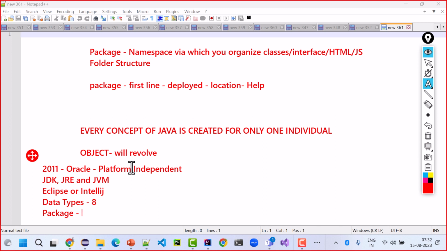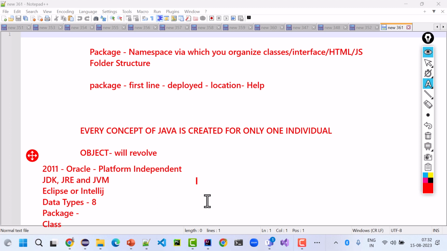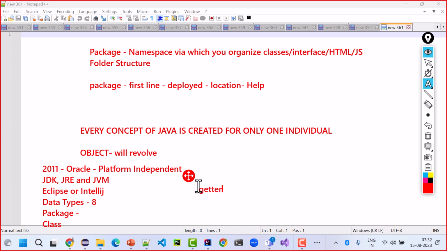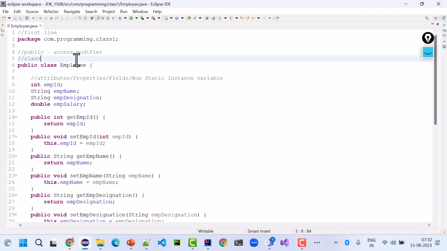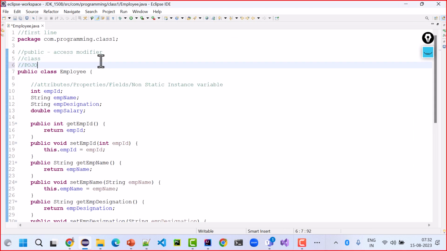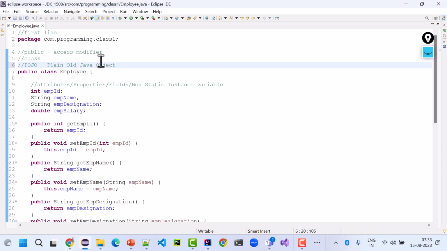We created a class and learned that it is nothing but a blueprint for objects to exhibit their properties and behavior. And we created a getter setter to get and set the data in these properties. Just for your knowledge, later when I teach you constructors, the same thing will become a POJO, plain old Java object. But we will talk about that later.